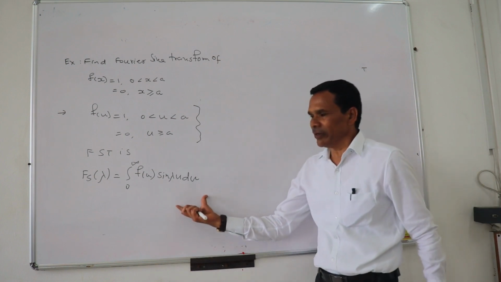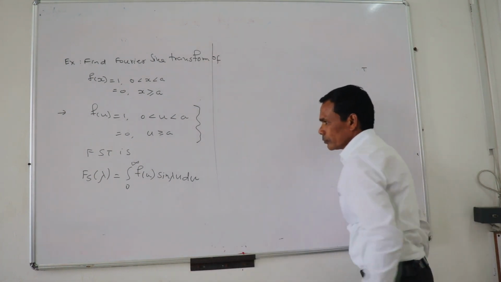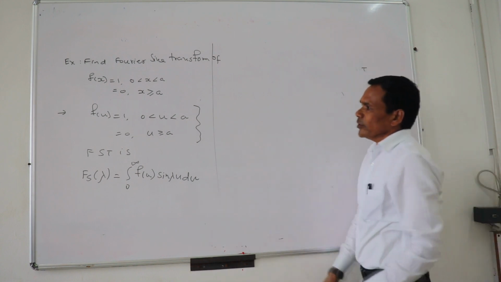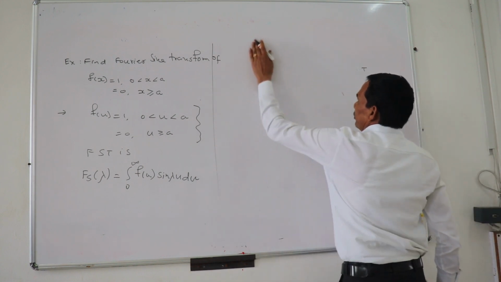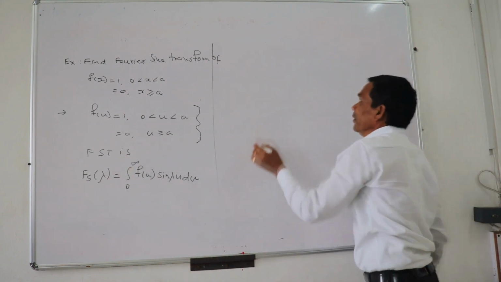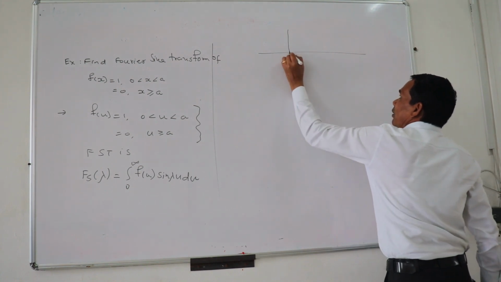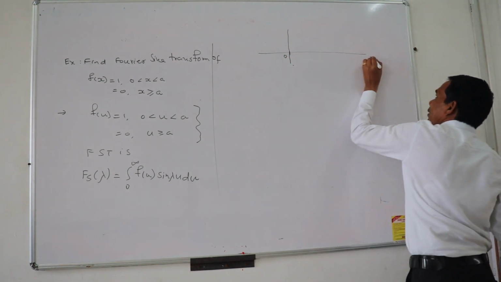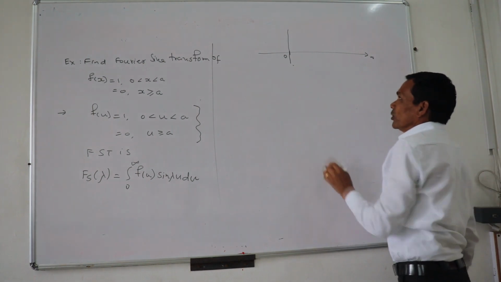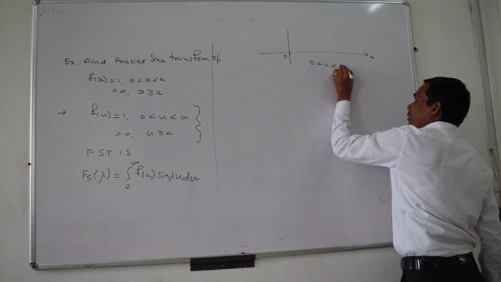This is the basic definition to find the Fourier sine transform. Normally the Fourier sine transform is over the interval 0 to infinity, 0 less than u less than infinity.